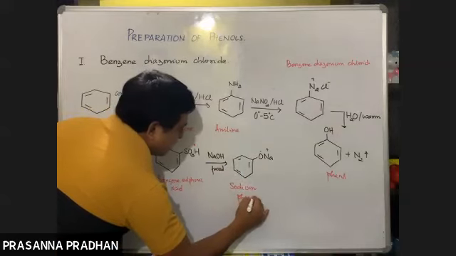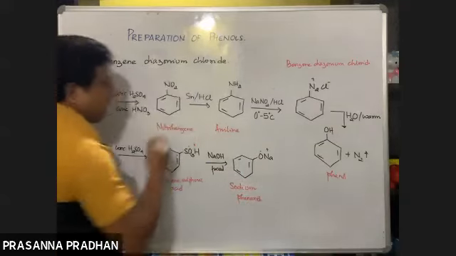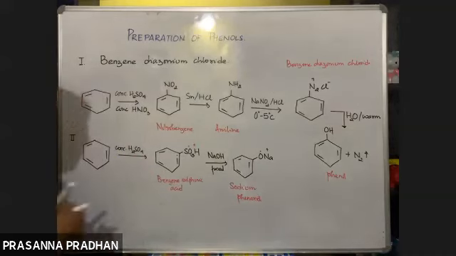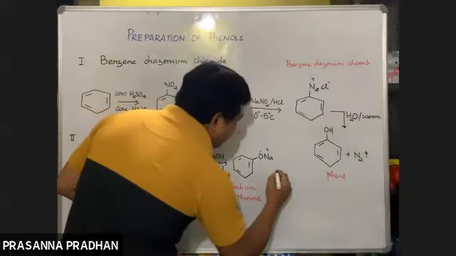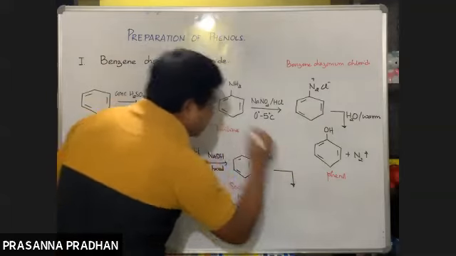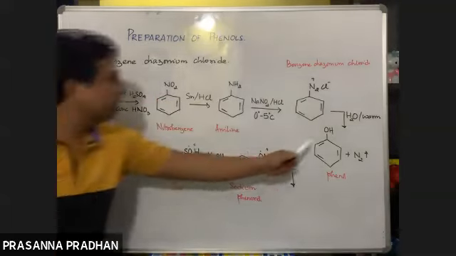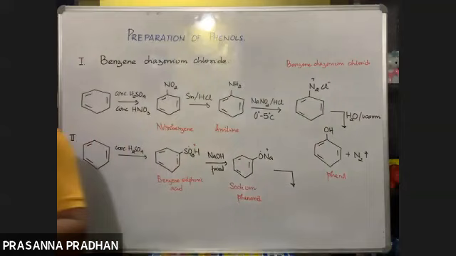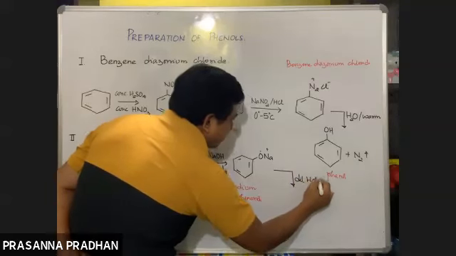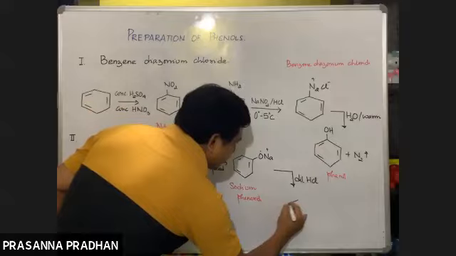Now till now you should have the concept: how are you going to replace this metal, Na positive, with H? I need to prepare phenol, OH. How are you going to replace this by H? What did I say? Whenever you want to replace any metal by H, you have to treat it with dilute acid. So treat with dilute acid. What happens? You'll get phenol.